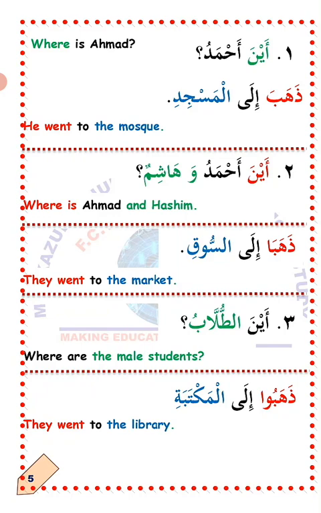Thalatha, number 3. Aina tullab? Where are the students? Now the answer: Dhahabu ila al-maktaba. They went to the library. Dhahabu, they went ila al-maktaba, to the library. La'allaka fahimt? I hope you understand. And MashaAllah.